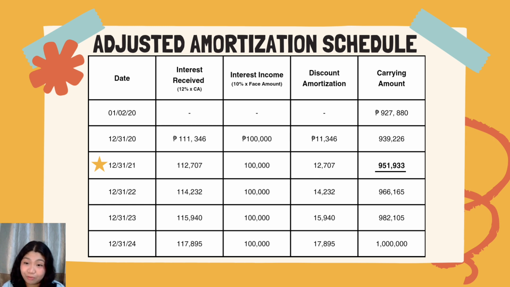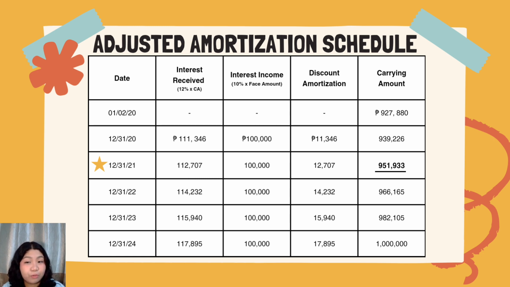Same process as before, the December 2020 amortized cost of 939,226 pesos will also be multiplied by 12% effective interest rate to get the interest received of 112,707 pesos for December 2021.